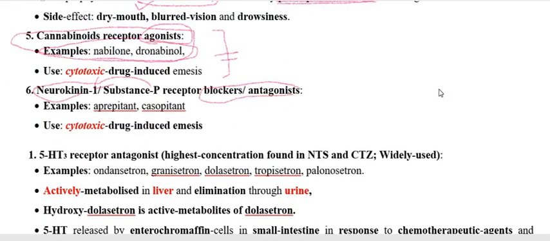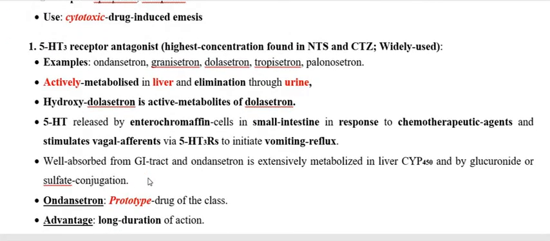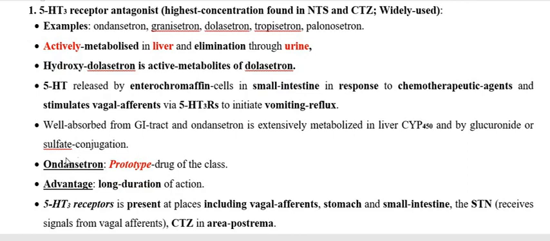So now we have to go through the drugs one by one that we already classified. We are going to go through the salient features. Under the 5-HT3 receptor antagonist, ondansetron is the first drug. That is why we call it the prototype of the drugs under the 5-HT3 receptor antagonist. They are actively metabolized in the liver and excreted through the urine. The active metabolite of dolasetron is hydroxydolasetron, and this is an active metabolite, not an inactive metabolite.